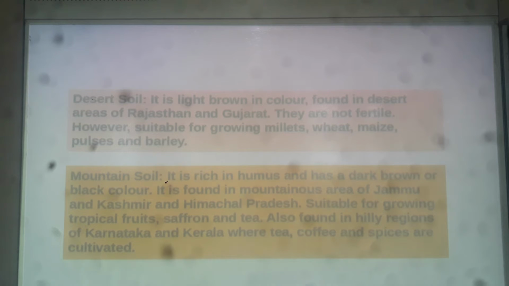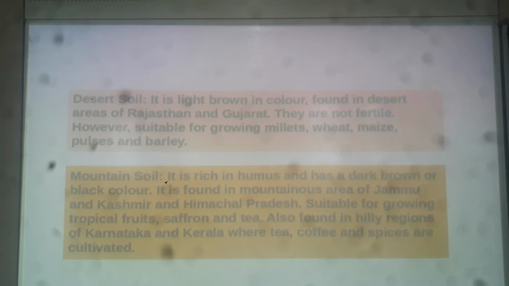In Rajasthan you might remember there is a big desert known as the Thar desert, so this desert soil is basically found in these regions of Rajasthan and Gujarat.